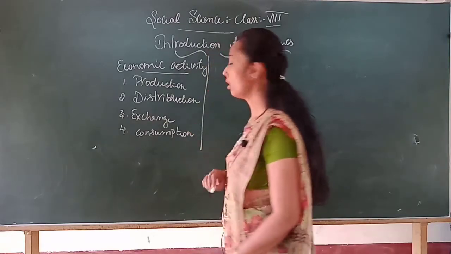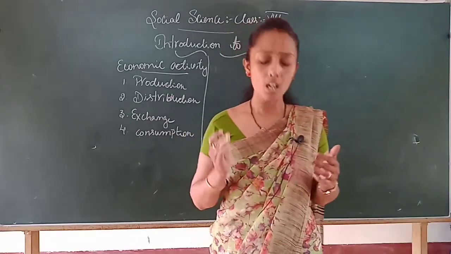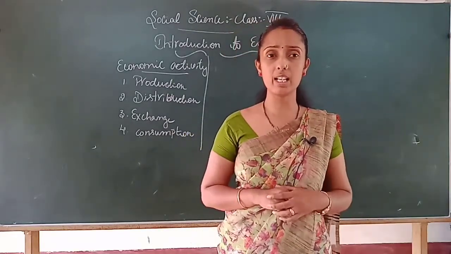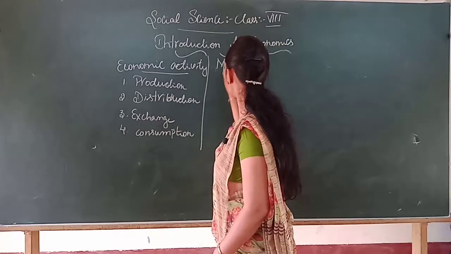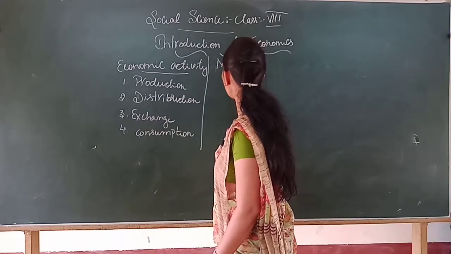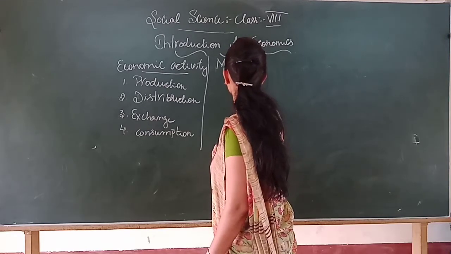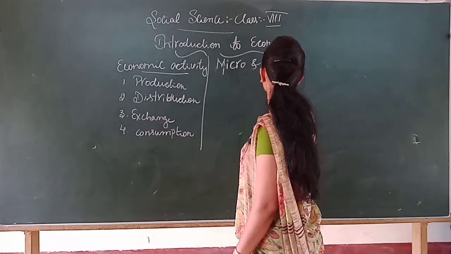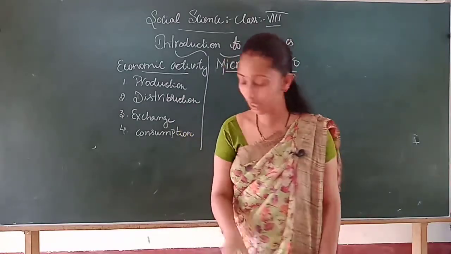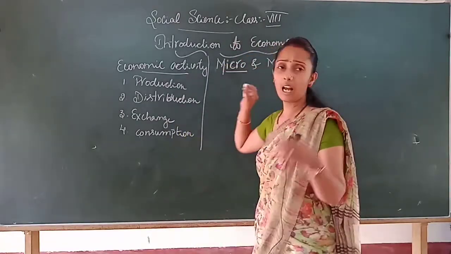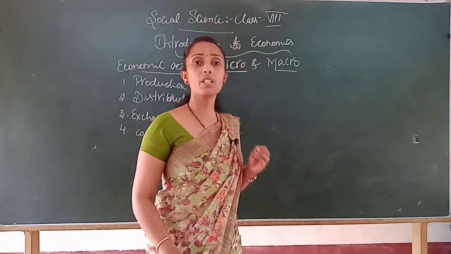And I also told you that while referring to economics we get a classification of economics. Classification in the sense that, when we refer to economics, we get two sections. The first one is micro and macro. You know the meaning of micro as well as macro. What is micro? As the name suggests, micro means it is a small part of the study of economics.